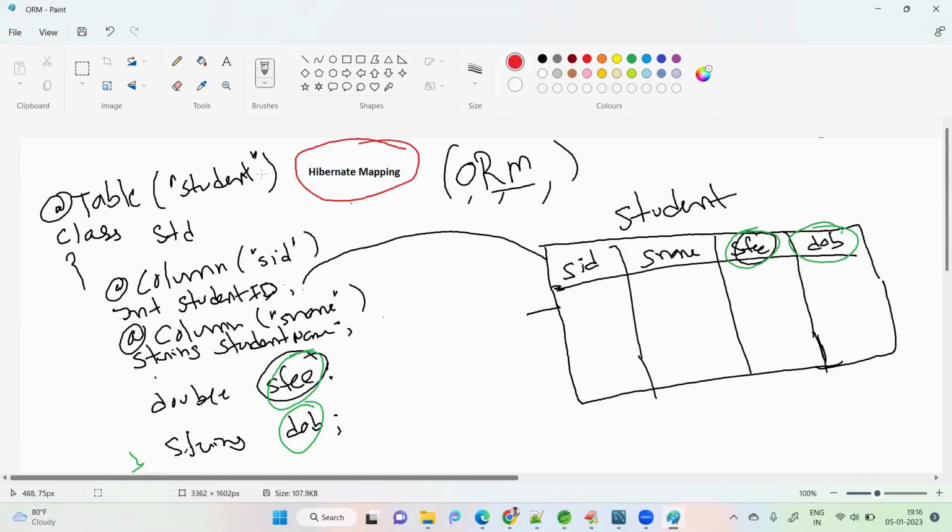This is Hibernate mapping. Now what will I do? I will create one class here, Student.